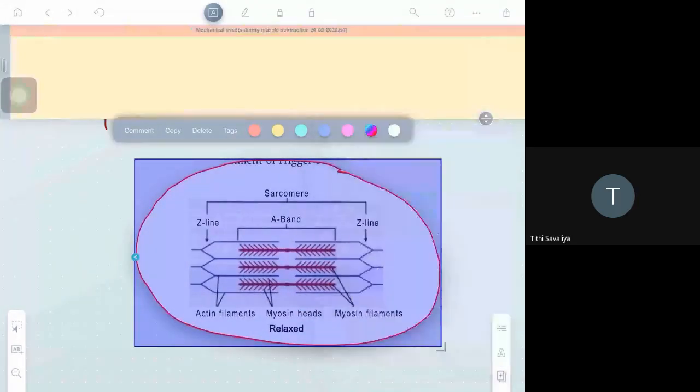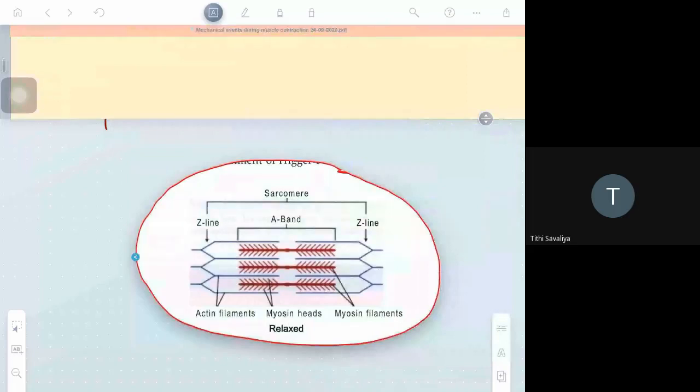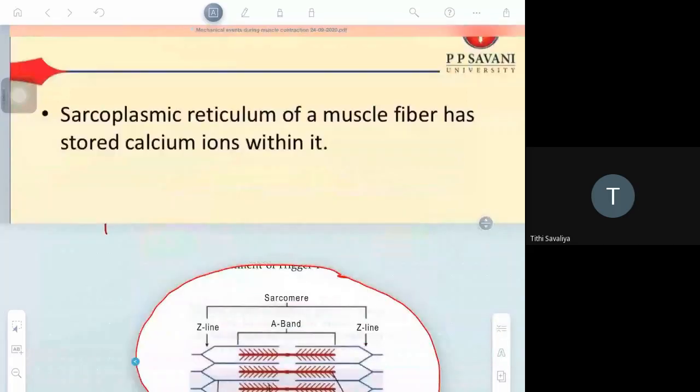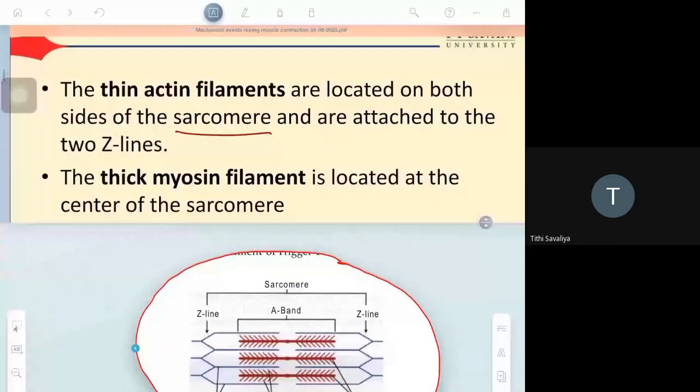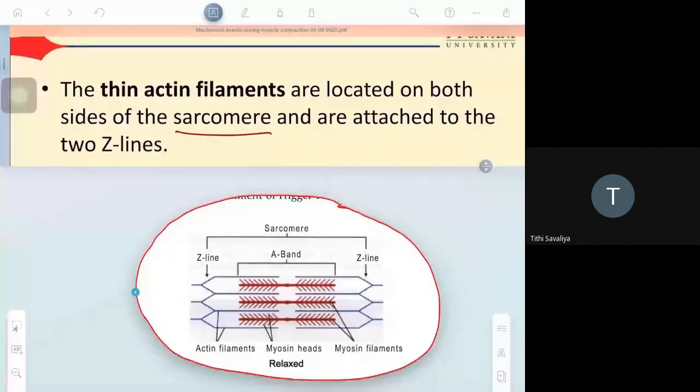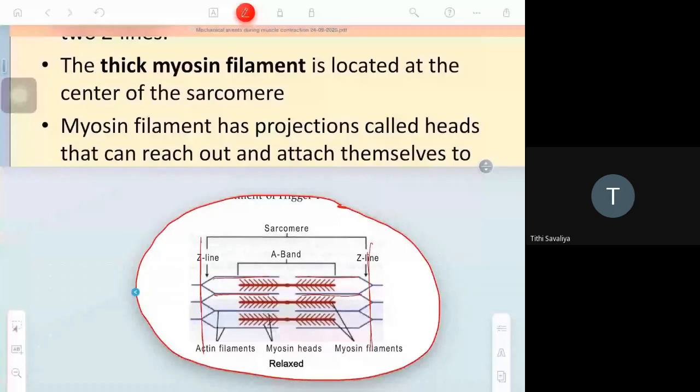Now you see, the thin actin filaments are located on both sides of the sarcomere and attached to the two Z lines. This is called the Z line. The sarcomere is attached to the Z line on either side. Next, the thick myosin filament is located at the center of the sarcomere.